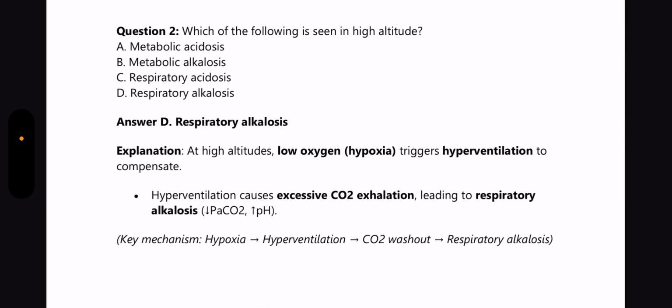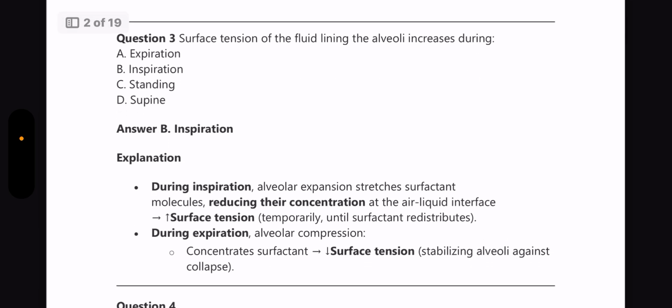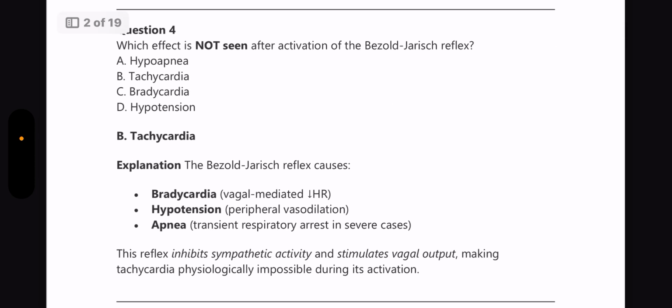Next question, which of the following is seen in high altitude? Answer is respiratory alkalosis. At high altitude, low oxygen triggers hyperventilation to compensate, and the hyperventilation causes excessive CO2 exhalation, leading to respiratory alkalosis. And next, surface tension of the fluid lining the alveoli increases during? Answer is inspiration. During inspiration, alveolar expansion stretches the surfactant molecules and reduces their concentration at the air-liquid interface, leading to increased surface tension. During expiration, the opposite happens and there will be reduced surface tension.